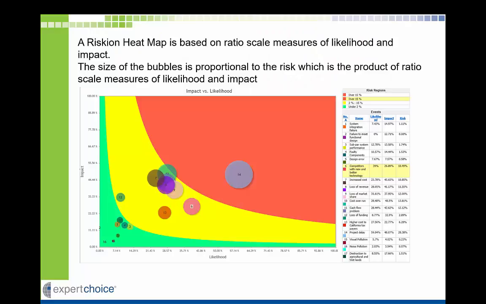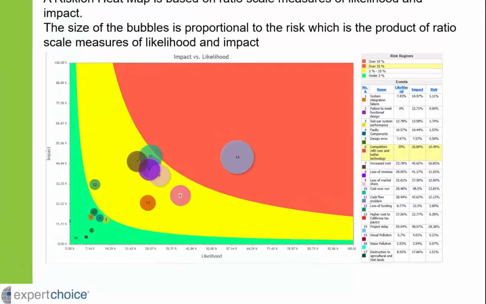A Riskion heat map is based on ratio scale measures of likelihood and impact. The size of the bubbles here are proportional to the risks, which are the product of the ratio scale measures of likelihood and impact.